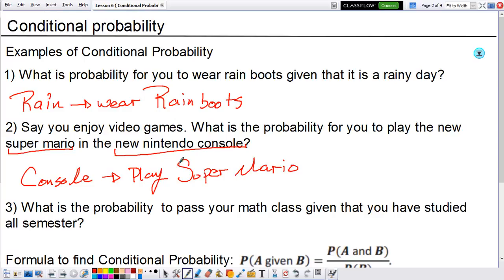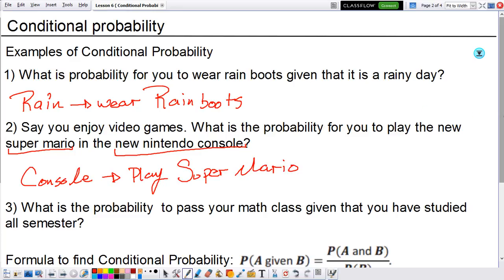So notice that this is a conditional probability because first you needed to have the console, and now that you have the console, then you can actually play the video game. Because let's say you just have the game, you just have the CD in your hand. How are you going to play it? Well, first you need to have what you're going to be playing it on. So it's one event after the other.